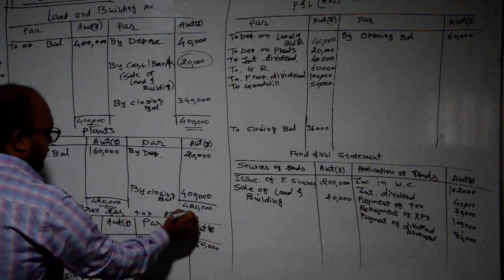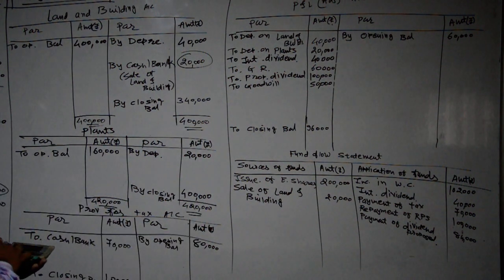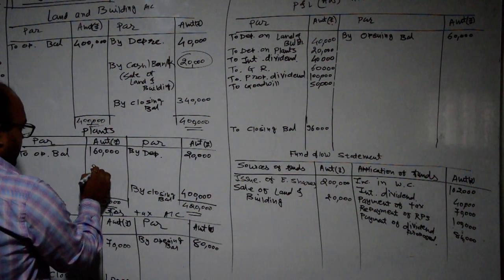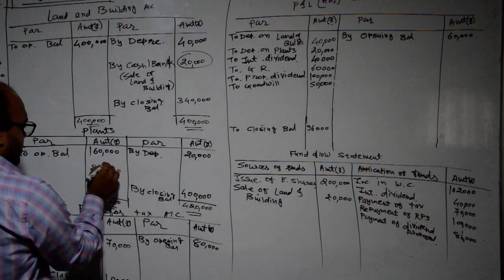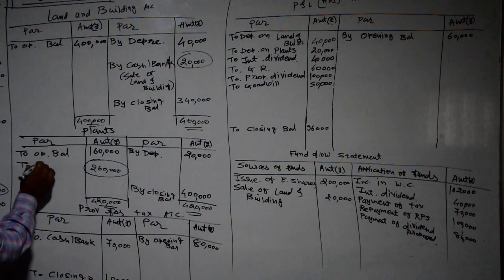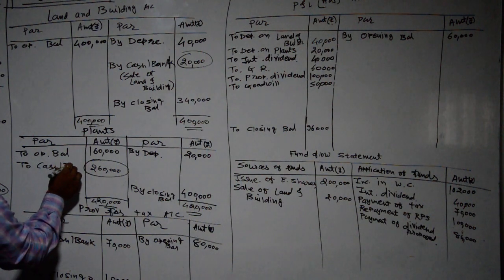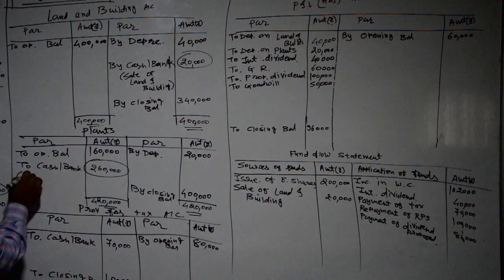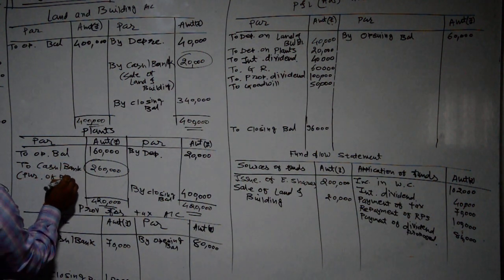4,20,000 minus 1,60,000 means 2,60,000 difference. There is purchase of plants, so cash and bank account, purchase of plants.